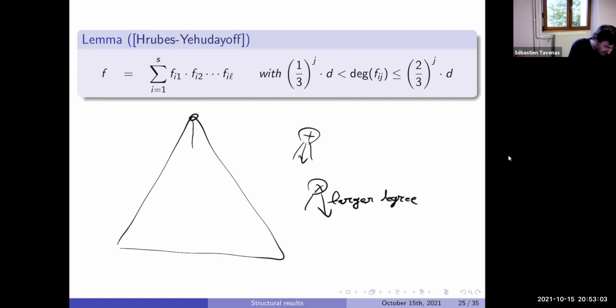So it makes a path from the top to some leaf. Now, in this path, you have one gate which has degree between 1/3 and 2/3 of D, and so on. In fact, you can get a gate of degree at most D/9.